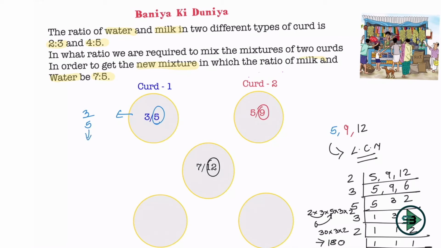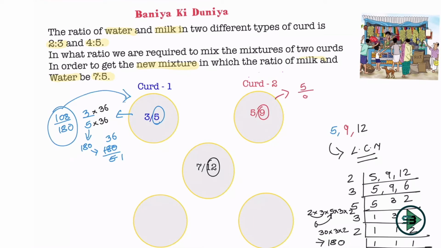Now I'll make all the 3 denominators 180. So what will I multiply 5 by to get 180? Divide 180 by 5, I get 36. So if I multiply 5 by 36, I'll get 180. Similarly, I'll multiply the numerator by 36 as well to keep the value the same. So this curd 1 ratio turns out to be 108 by 180. If I need to make this denominator 180, I multiply 9 by 20. So I will multiply 5 by 20.